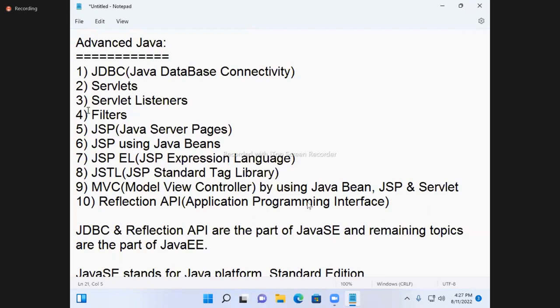Many people asked about real time in core Java. It is advanced Java that is real time. Core Java is the language. With that knowledge, you can develop real-time applications. So here, you are going to see online shopping, online exams, online results, login form, registration form, that type of programming. Advanced Java is very interesting, but core Java is most important.